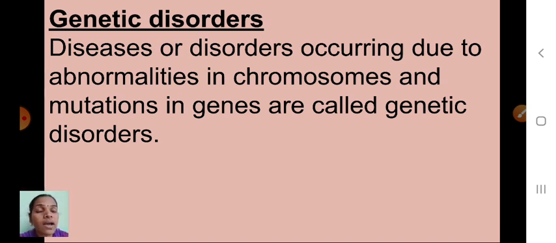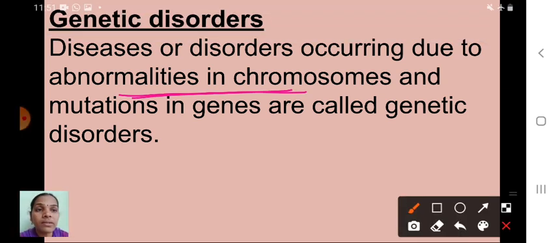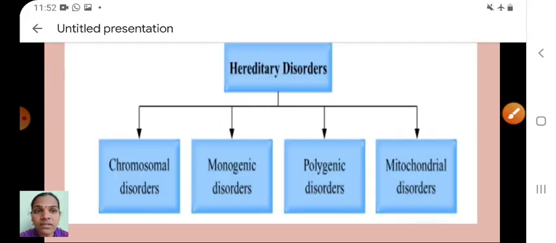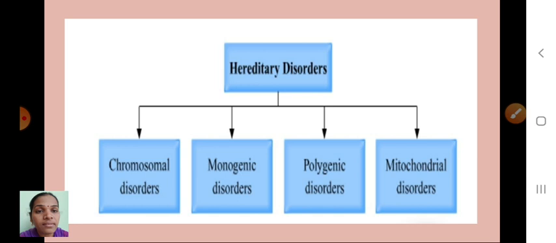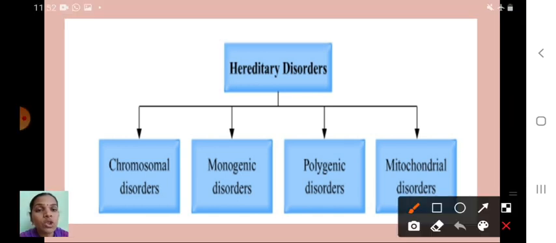Diseases or disorders occurring due to abnormalities in chromosomes and mutation in genes are called genetic disorders. How many types of hereditary disorders are there? Yes, four types. They are classified into four groups: chromosomal disorders, monogenic disorders, polygenic disorders, and mitochondrial disorders.